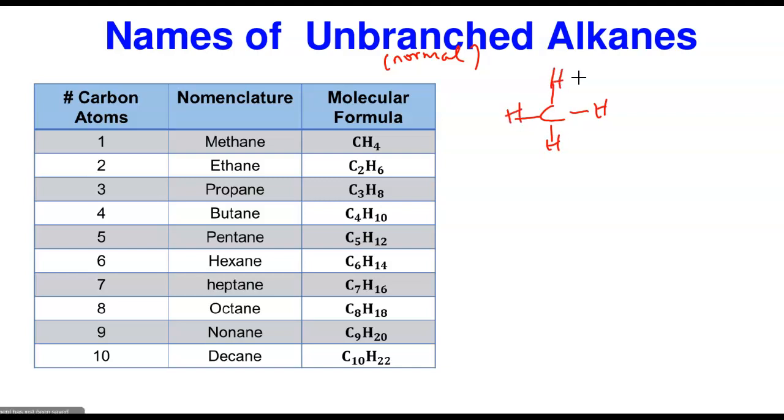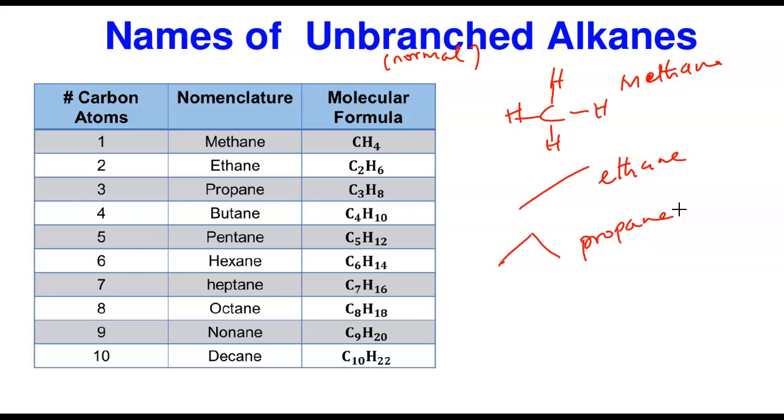So ethane is going to be 2. I'm going to make it a shortcut. The shortcut of methane is this. Ethane is going to be just 1, 2 carbon. This is what it is. So this is ethane. So propane is going to be 1, 2, 3. This is propane.